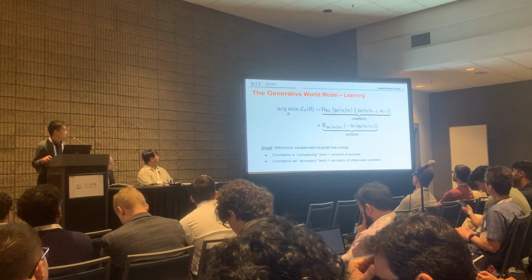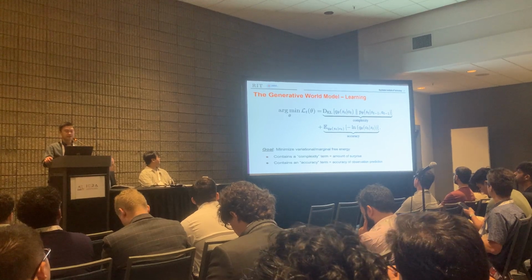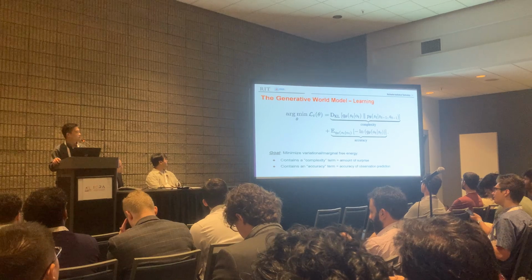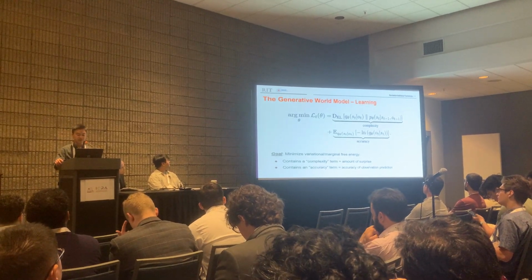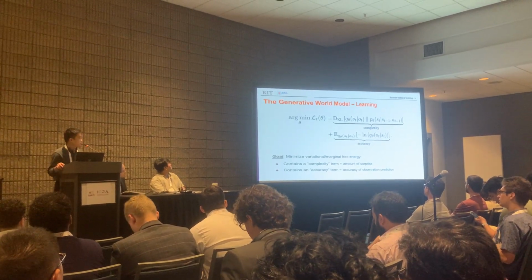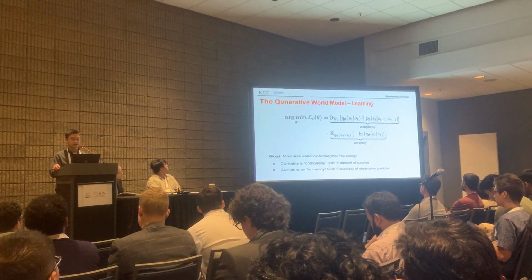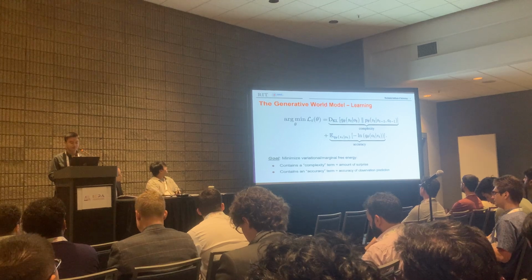The second term is the accuracy term, which is the negative log likelihood of the predicted observation given the actual future observation. So minimizing this term means to best estimate the future observations.